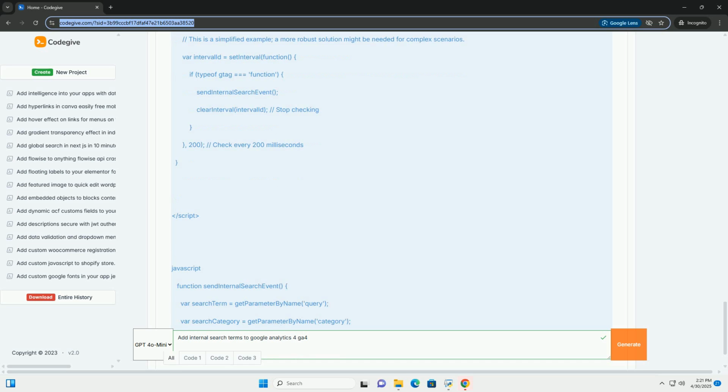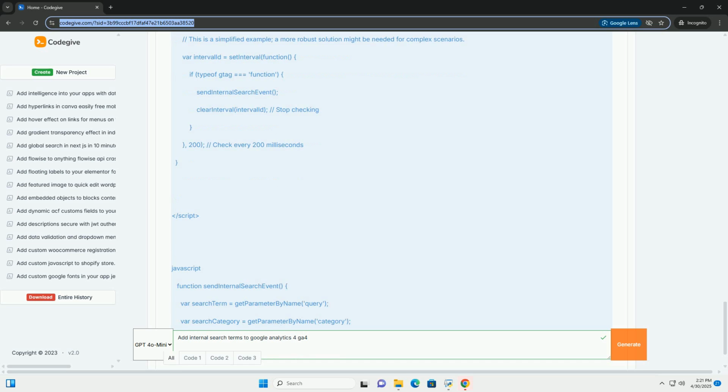Dealing with privacy concerns. Anonymize data: if your search terms contain personally identifiable information, PII, you must anonymize or remove it before sending the data to GA4. You can use JavaScript to redact or hash sensitive information.